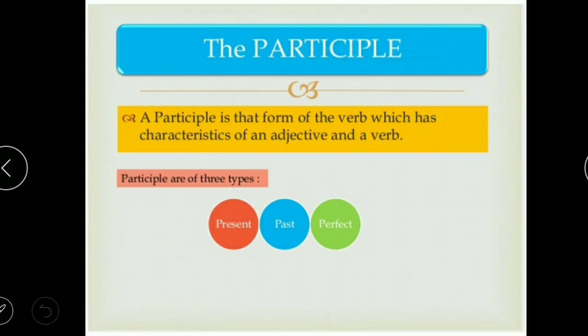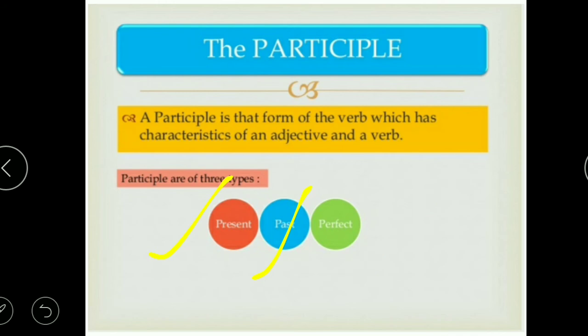Moving further, like I said, present, past, and perfect, there are three kinds. Now you need to understand that participles are functioning as an adjective in a sentence. That is very important. Or sometimes you call them a verbal adjective. Okay, because the basic structure is verb, like the verbal nouns and verbal adjectives.